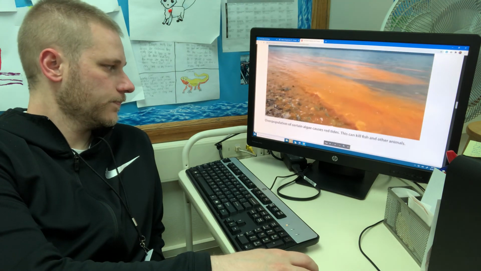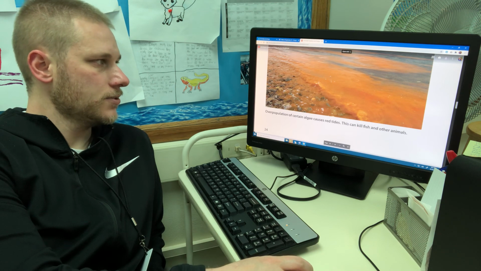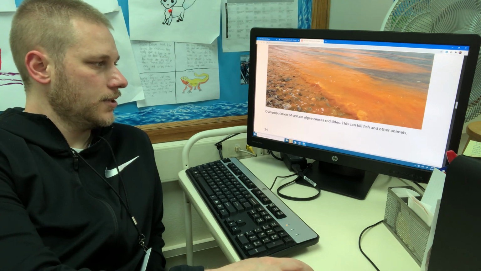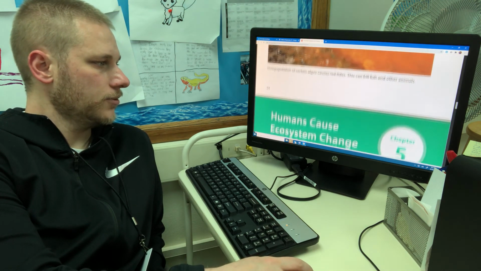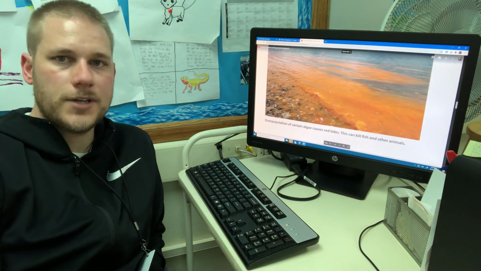Wow. It says overpopulation of certain algae causes red tides. This can kill fish and other animals. That is all for Chapter 4.